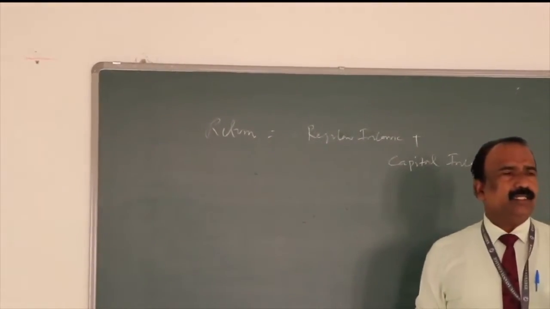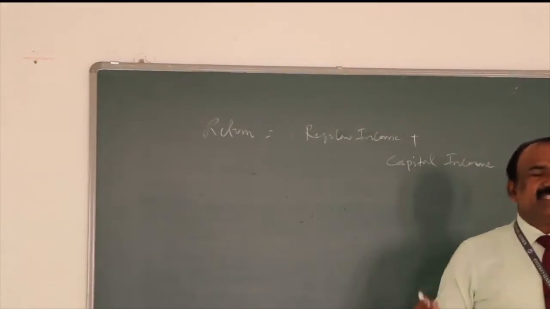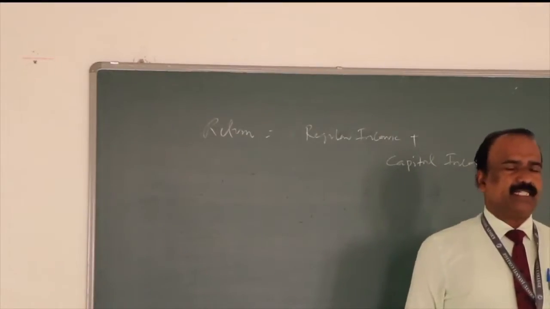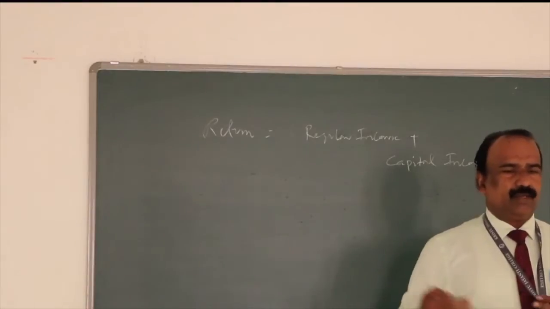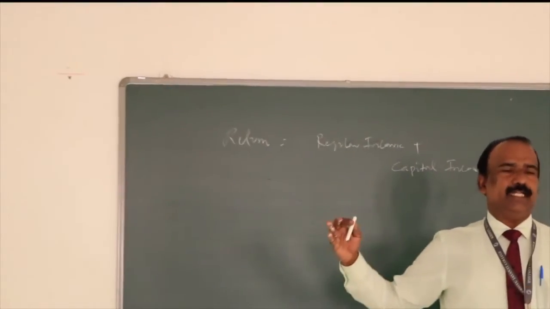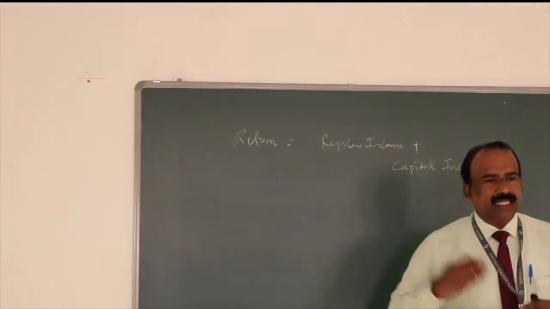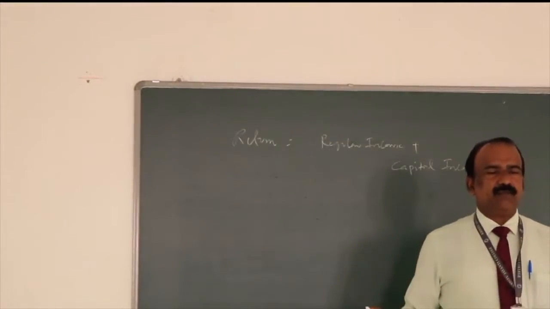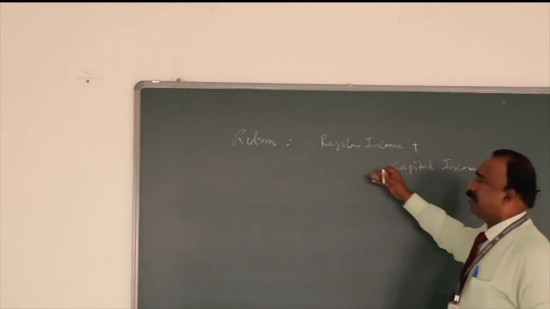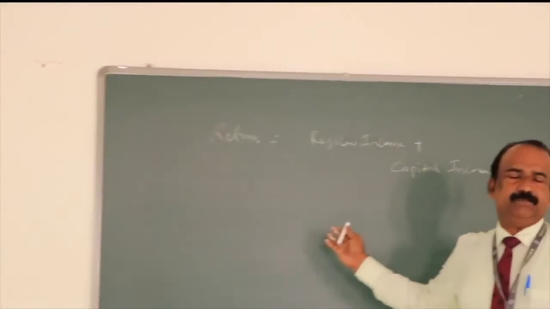So what is called the regular income? When we invest in stock, we receive dividend every year, or every 6 months we receive what is called an interim dividend, or at the end of the year we receive dividend. That is called the regular income. When we deposit our money in the bank, we receive interest. That is also regular income. Or when we buy bonds or debentures, we receive interest. So the regular income is either dividend or interest.